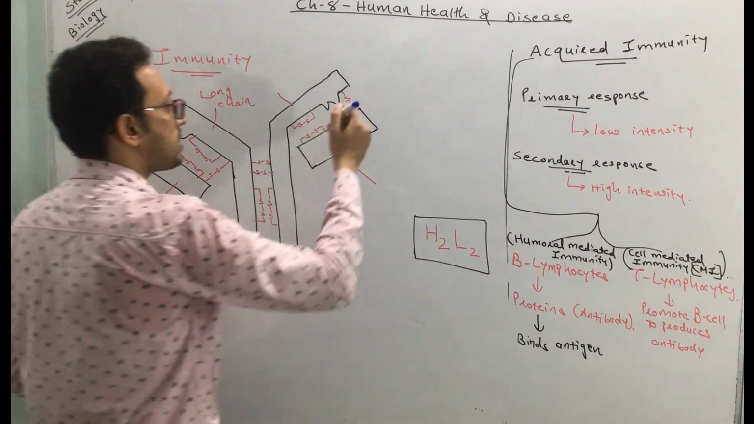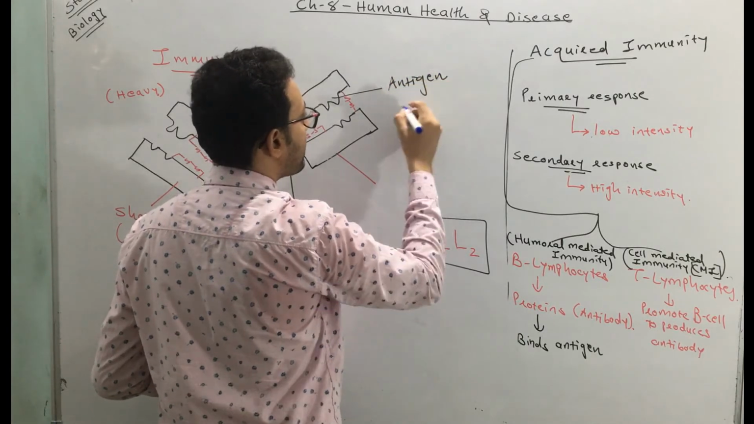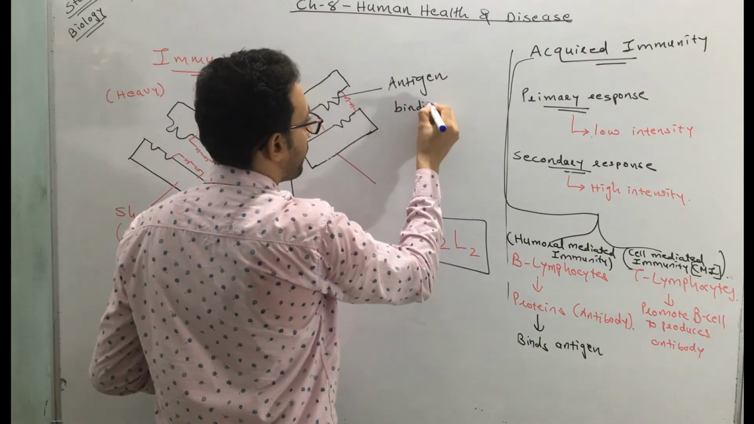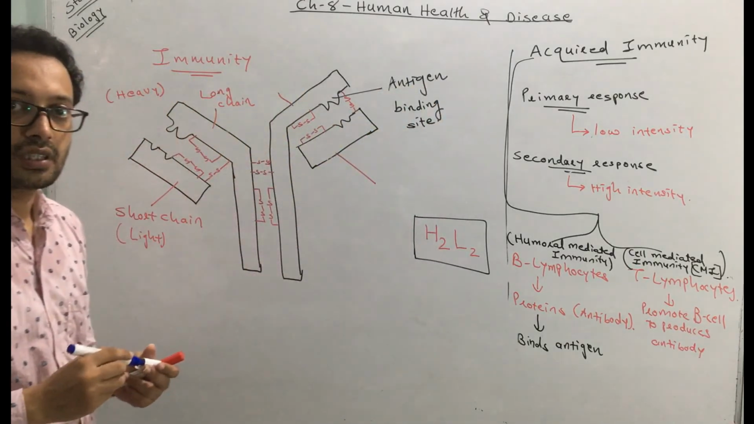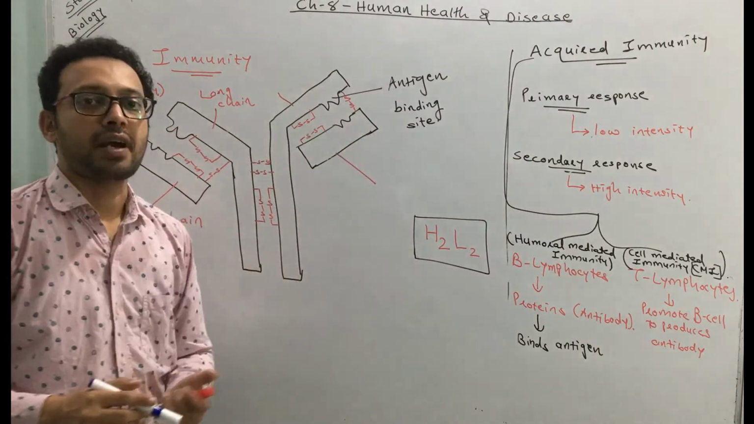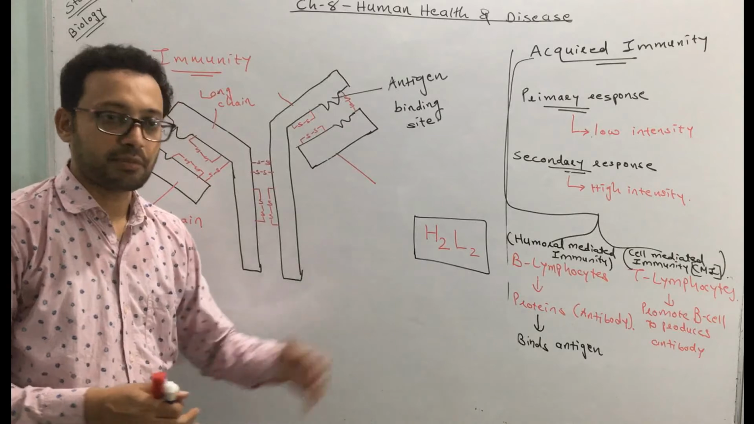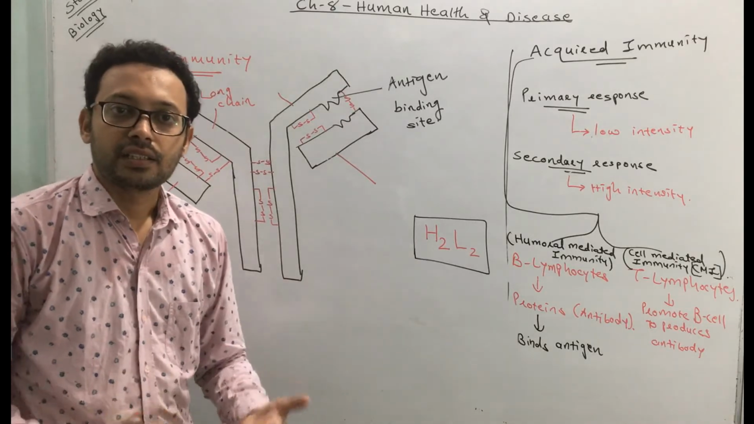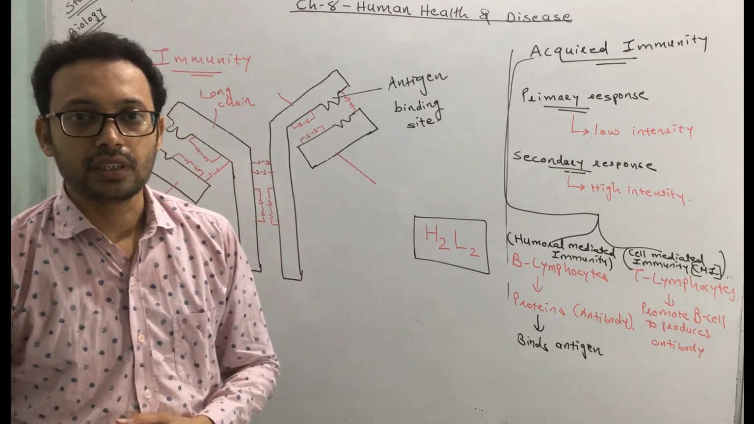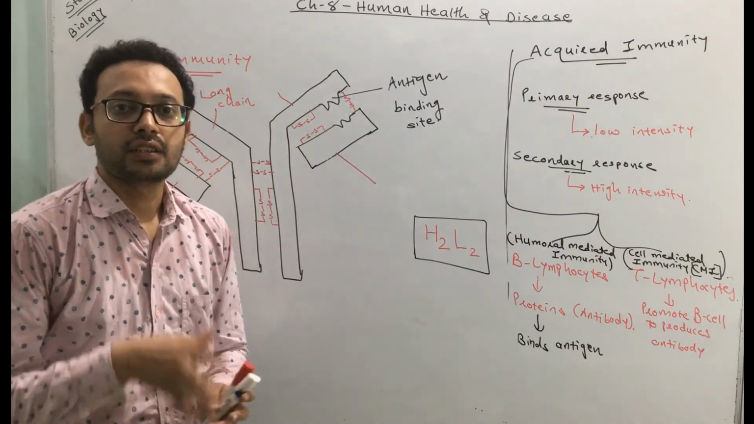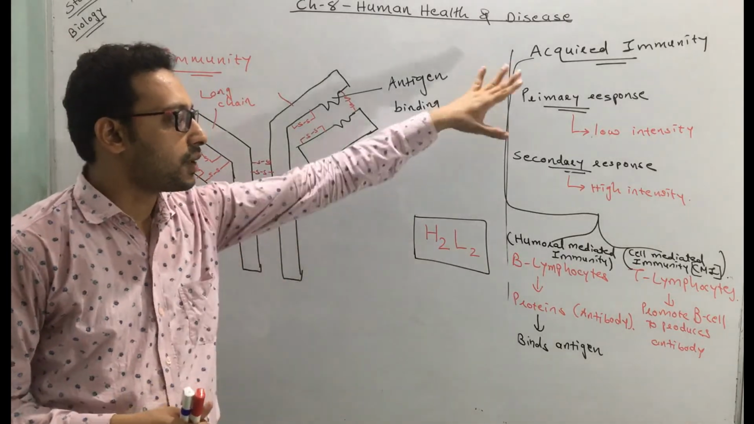This antibody has a site, which you can also call the antigen binding site. Which one is called what? Antigen binding site. So it also has an antigen binding site where the antigen binds, that means a pathogen binds, and it is engulfed or phagocytosed, or it is killed. And thus it protects your body. So this is a type of immunity which we call acquired immunity.